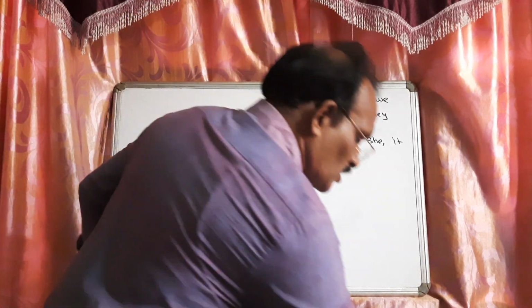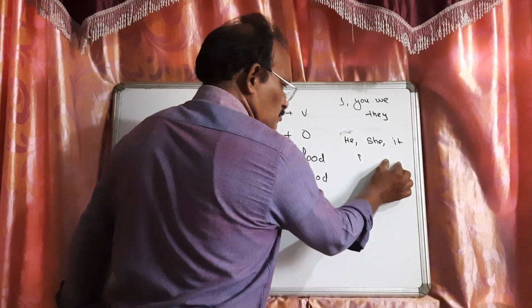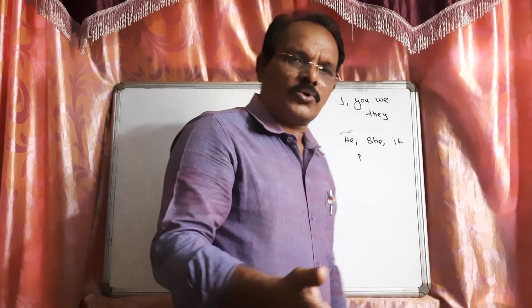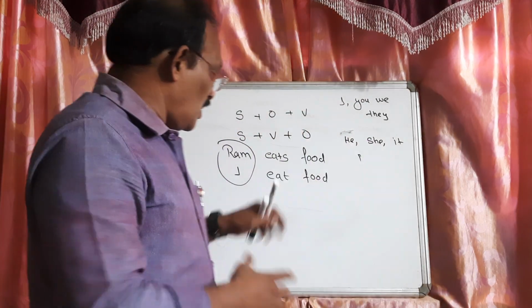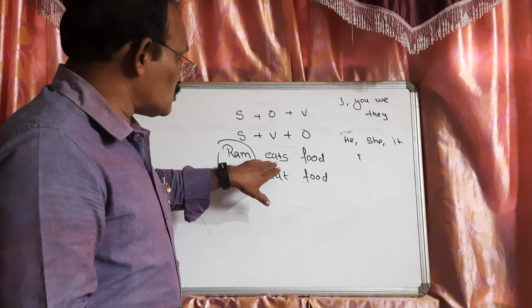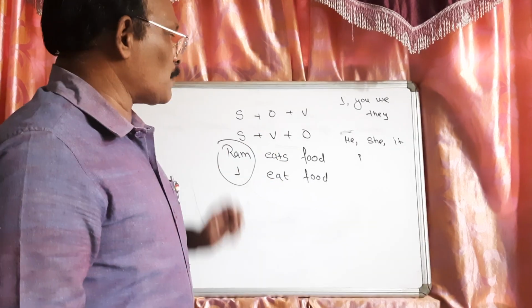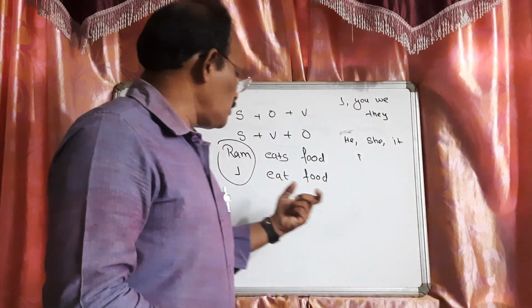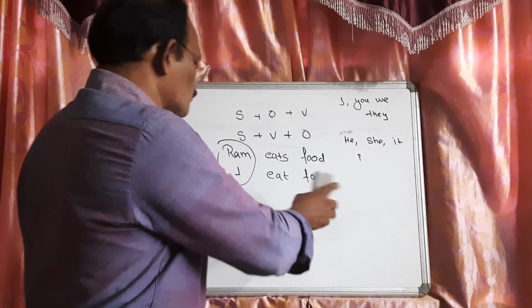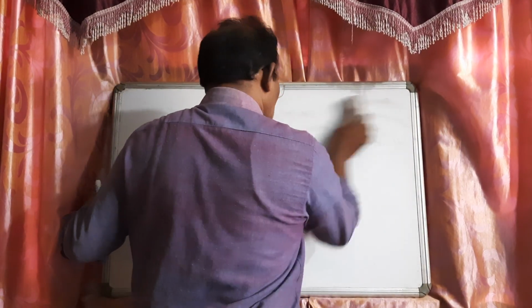So, if the subject is he, she, it, or any name, Ram, Sham, Mohan, Sita, Gita, my father, my friend, then you have to use V5, eats. If the sentence starts with I, you, we, they, then you have to simply use V1. So you can make more sentences like this. This is some basic things, where to use V1 and where to use V5.